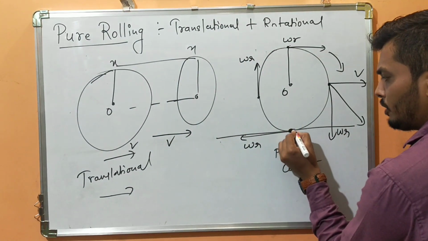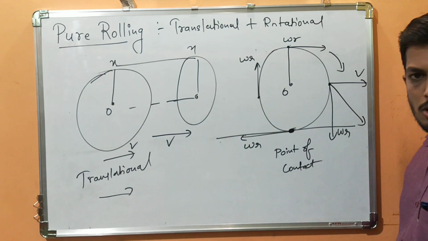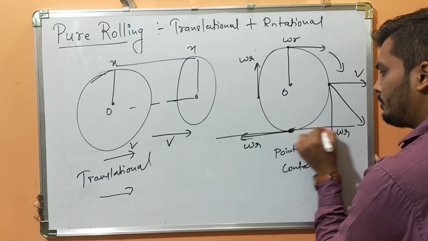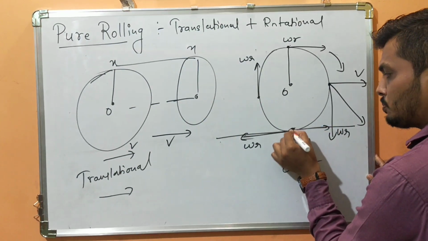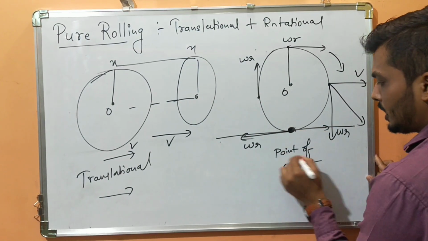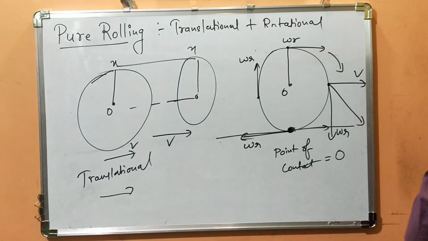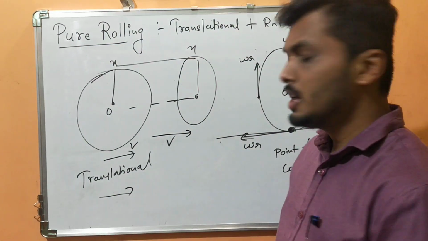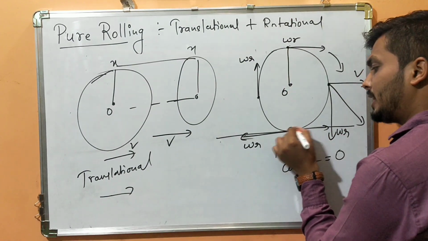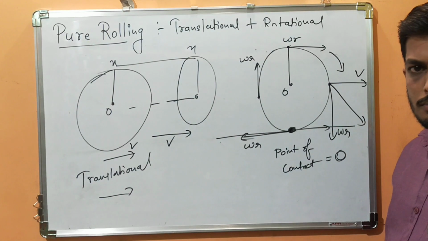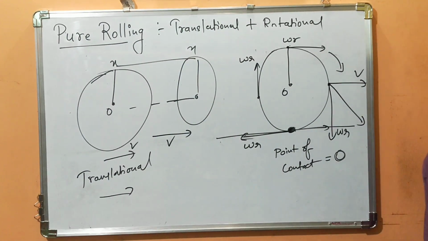Suppose I want to get the velocity, magnitude as well as direction of this. So you have to do vector addition. Omega r is in this direction and v will be in this direction. So at this point of contact, you observe one thing here: it is 0. Are you understanding? Only in the case of pure rolling, the particle at the point of contact will have 0 velocity. Are you understanding my point? Are you getting my point?